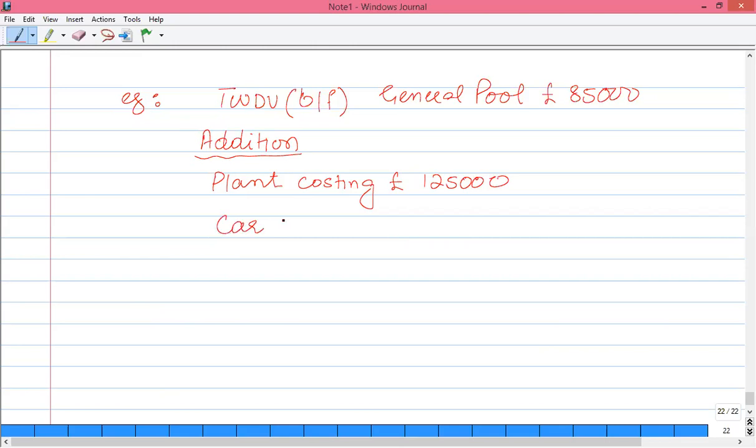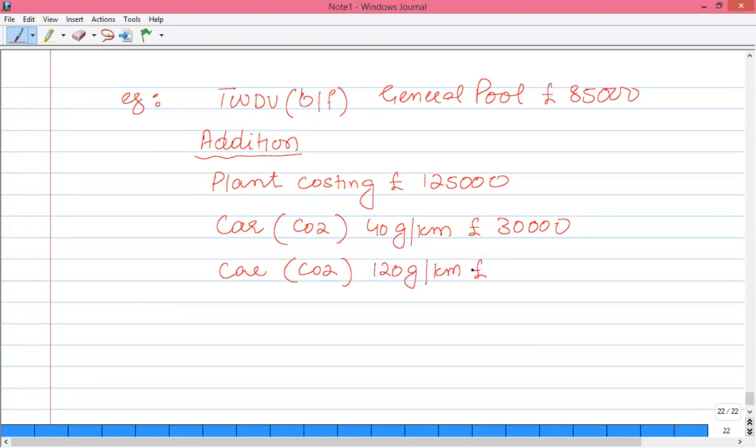Similarly, we have purchased a car having CO2 of 40 gram per kilometer and its cost is 30,000. Another car we have purchased having CO2 of 120 gram per kilometer and its cost is 90,000. Calculate how much capital allowances are available.